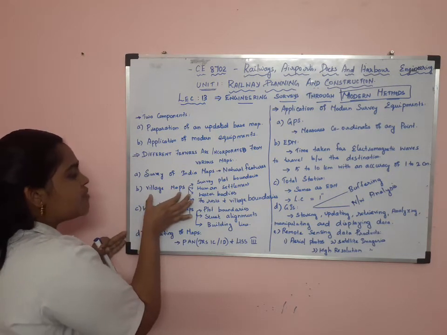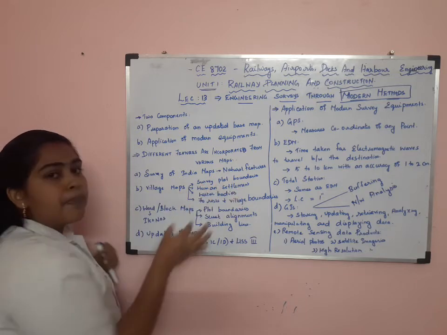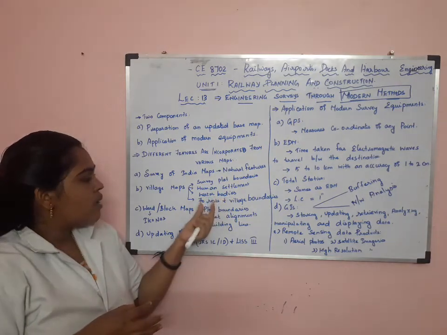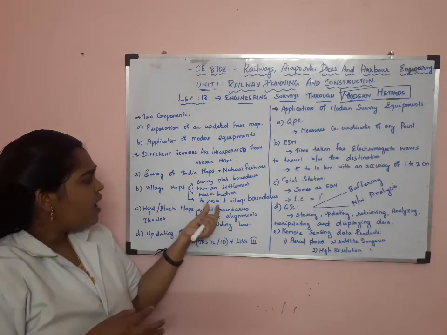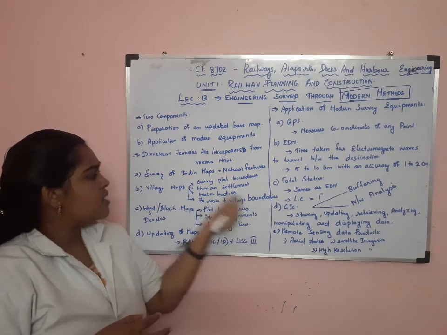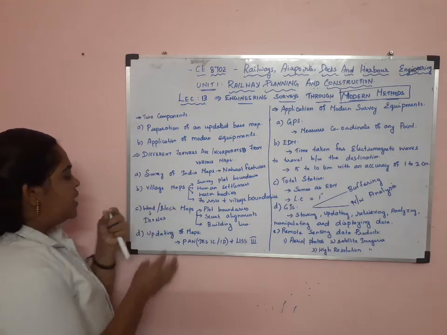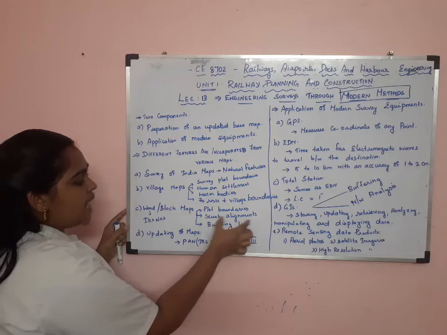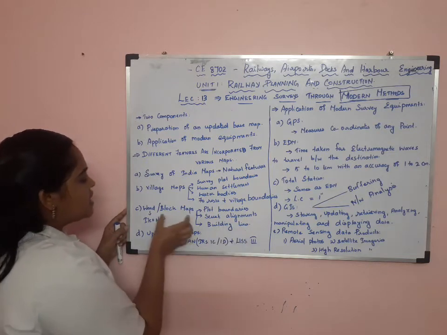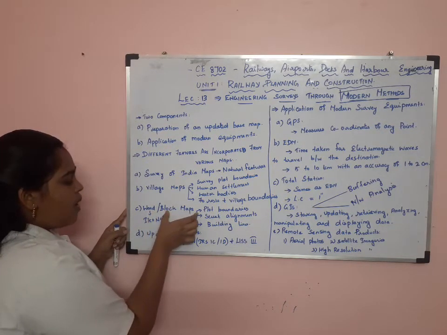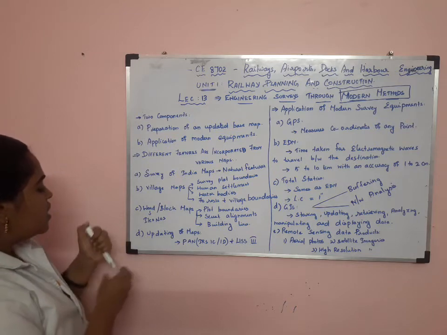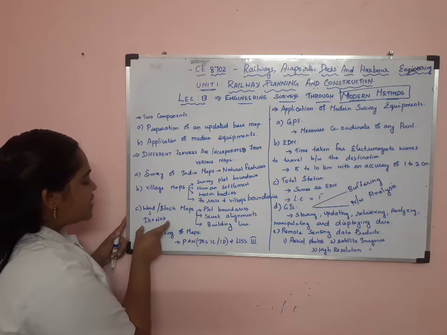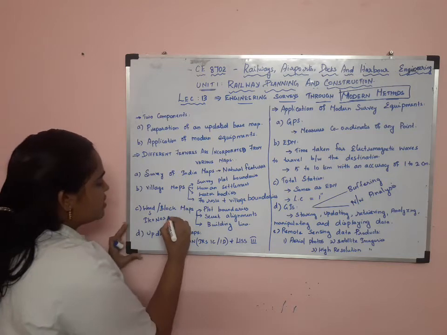Then from the village map, survey plot boundaries, human settlements, water bodies, forest and village boundaries are studied. From the ward or block map, the plot boundaries, street alignments and building lines are studied.